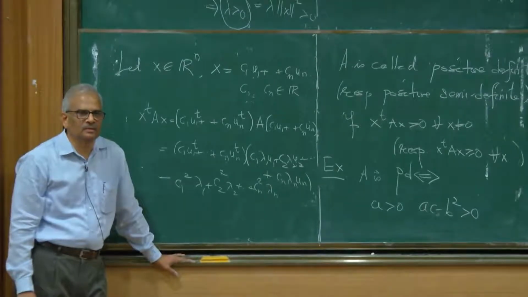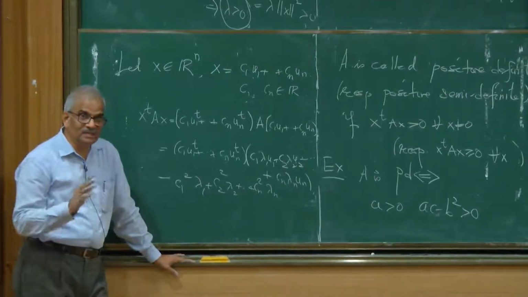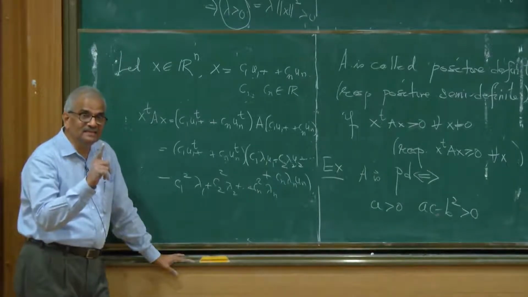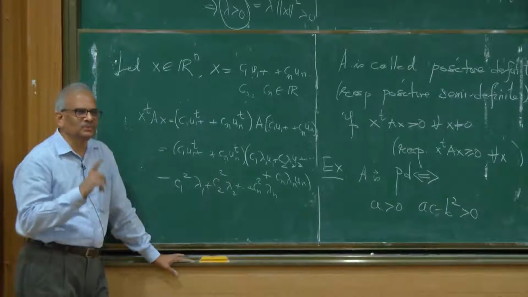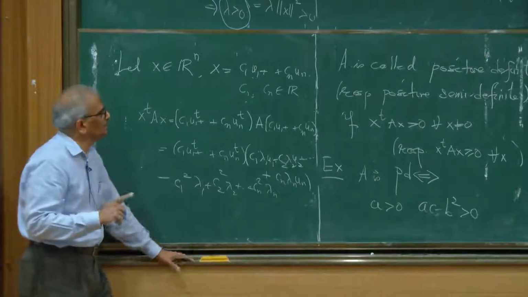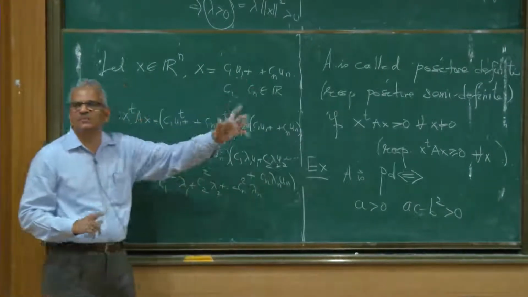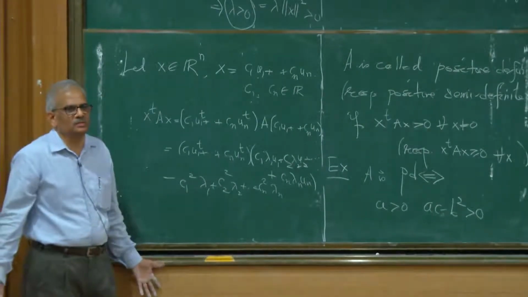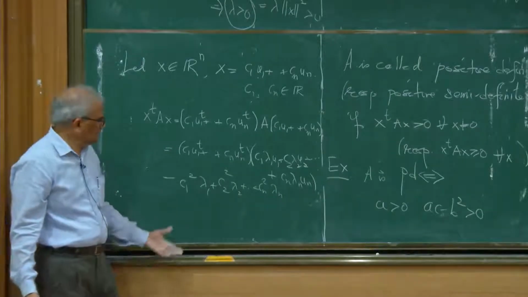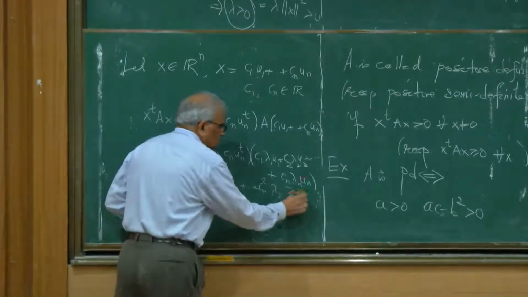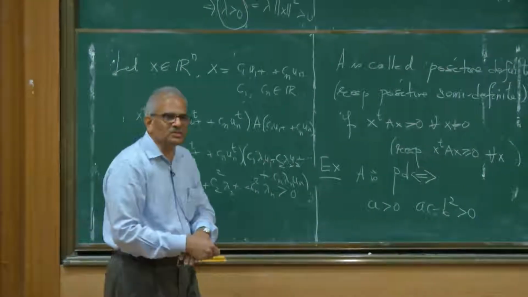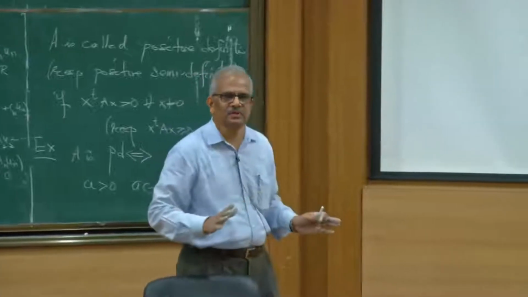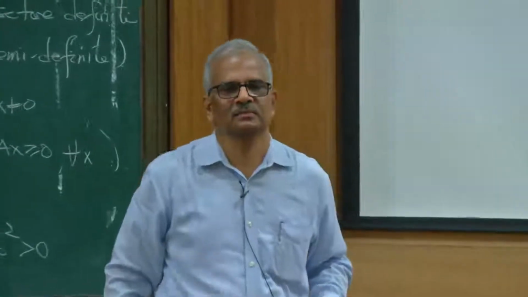Why? All lambdas are positive, and at least one Ci is non-zero. You see, X is a non-zero vector. When you have a non-zero vector, one of the Ci's must be non-zero. Other Ci's could be zero. So this is strictly positive. So positive definite matrices are those real symmetric matrices whose eigenvalues are strictly positive. It's a characterization.